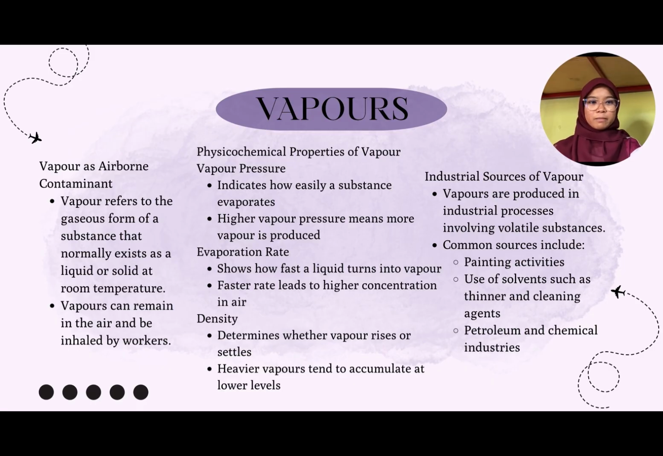Then, physicochemical properties. There are several important properties of vapor. One of them is vapor pressure, which indicates how easily a substance evaporates. The higher the vapor pressure, the more vapor is produced. In addition, evaporation rate shows how fast a liquid turns into vapor. A higher rate will increase the concentration of vapor in the air. Lastly is density. Heavier vapors tend to accumulate at lower levels.